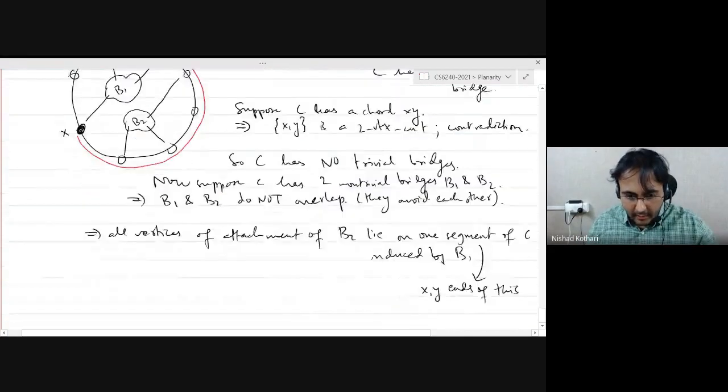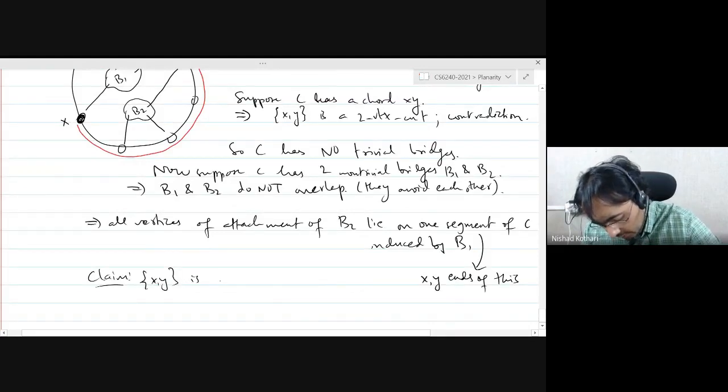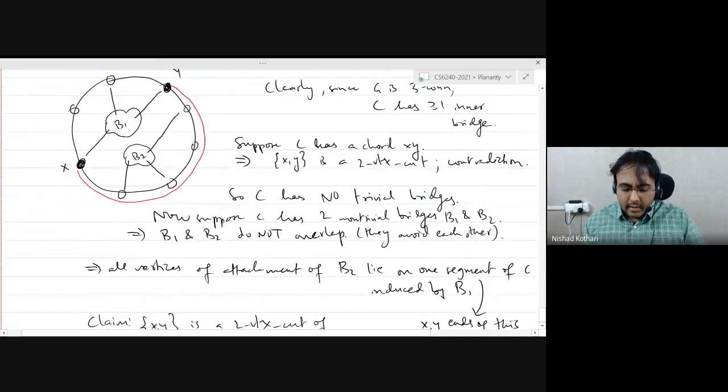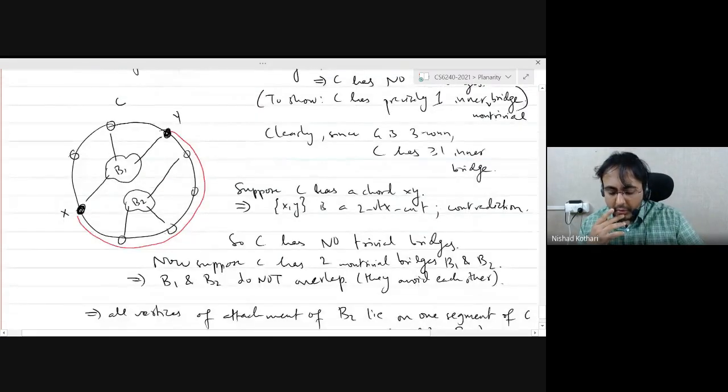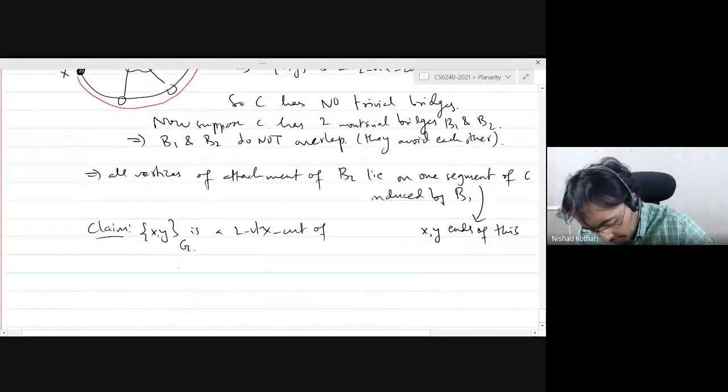Okay, and now I claim that xy is once again a two vertex cut of G. Is this clear? Because once you delete x and y, you won't be able to reach from a vertex in B1 to a vertex in B2 in the resulting graph. Okay, so if that's clear, then that basically gives us a contradiction.